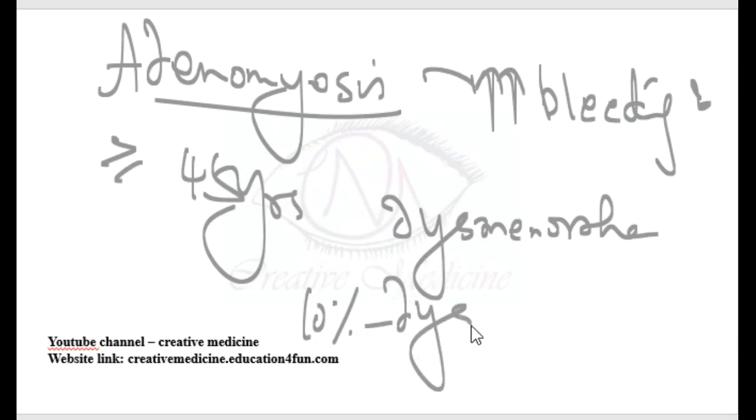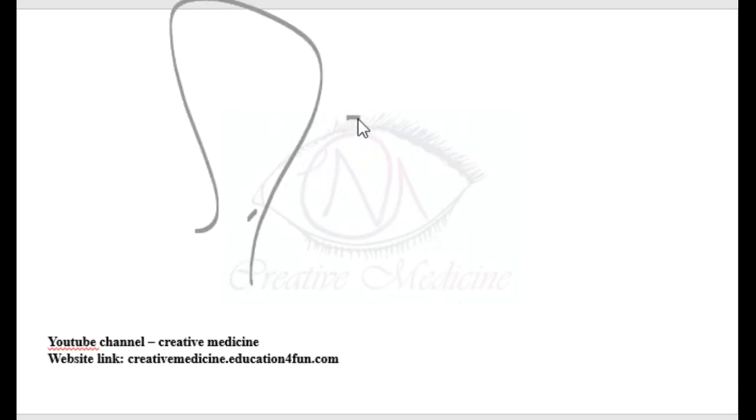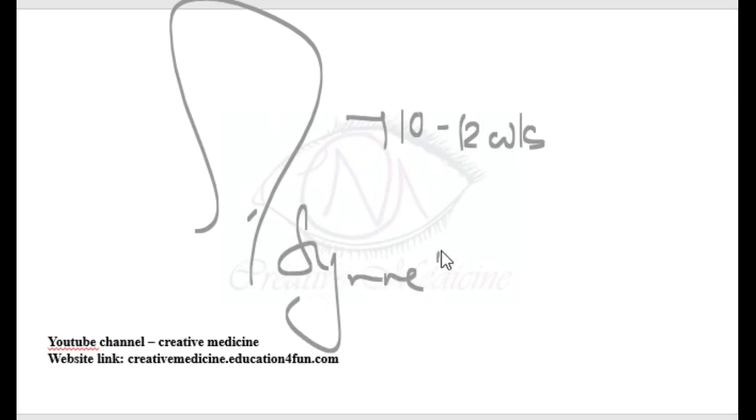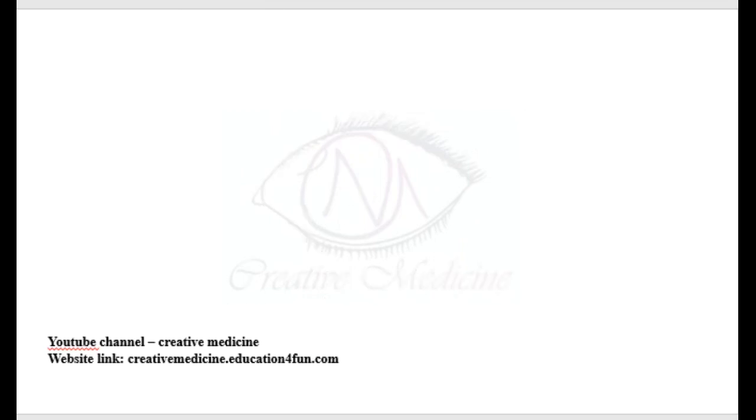On per vaginal examination, there is an enlarged uterus up to 10 to 12 weeks of gestation. There is symmetrical enlargement of the uterus, or a globular uterus. The uterus is tender. This tender uterus is called Halban sign.